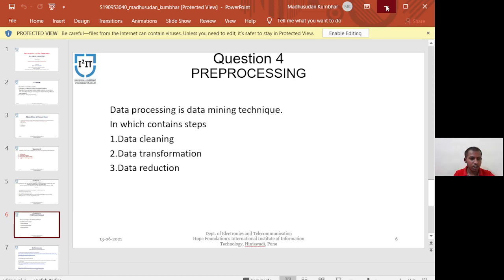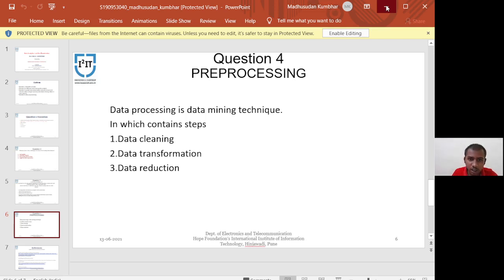It can be handled in various ways, such as ignoring the tuples and filling in the missing values. Then the second sub part of data cleaning is noisy data. Noisy data is meaningless data that cannot be interpreted by a machine. So we have to remove that data.